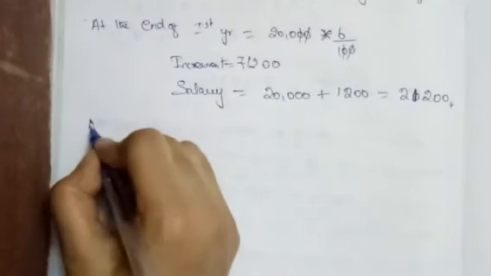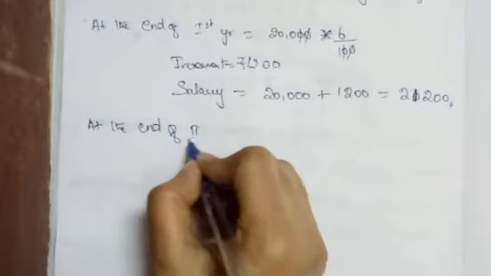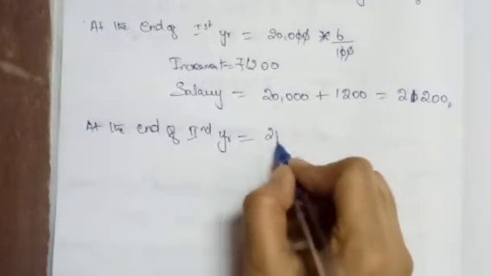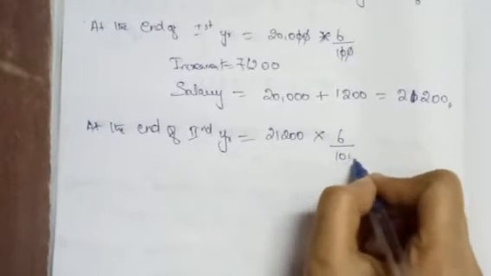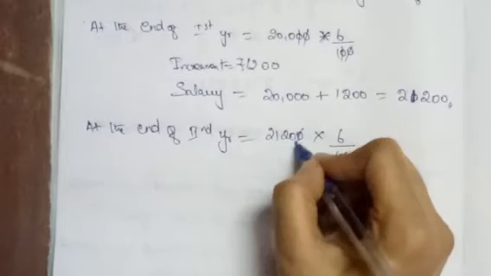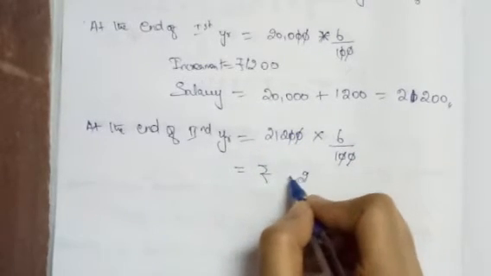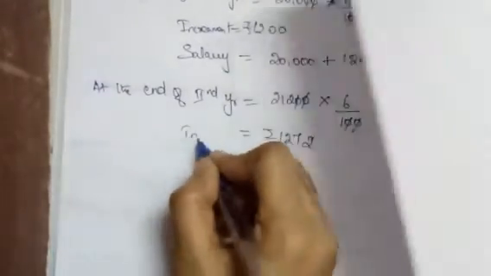Next, at the end of the second year, already he is getting 21,200 as his salary, times 6% increment. So the total increment is 6 twos are 12, 6 ones are 6, 7, 1,272 rupees, increment alone.